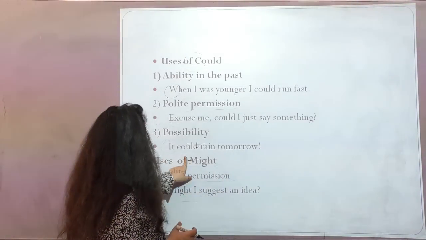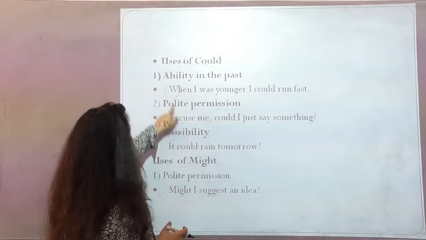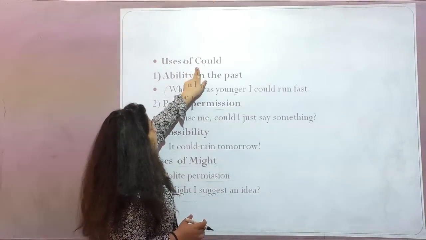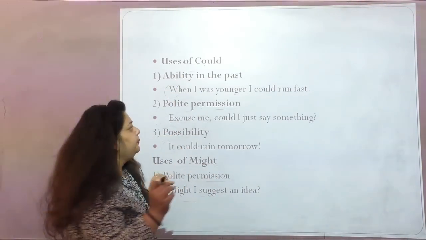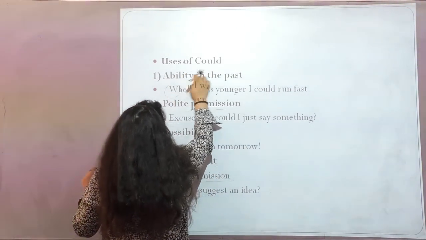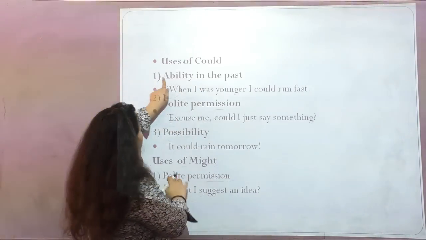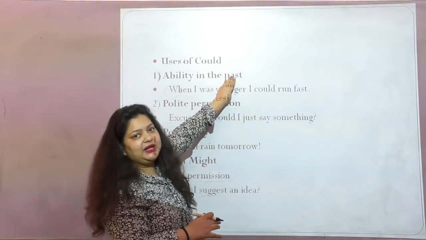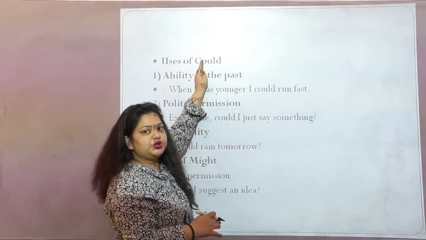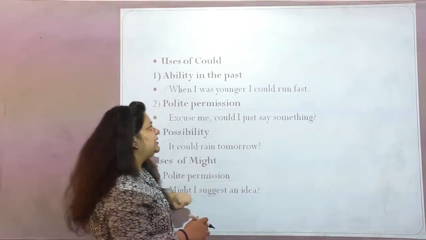In my next slide, you can see the usage of could. Could is nothing but the past tense of can. Now let's understand where you can use could. Ability in the past. When you're talking about someone's ability in the past, at that particular time also you use could. Now let's see one example here.